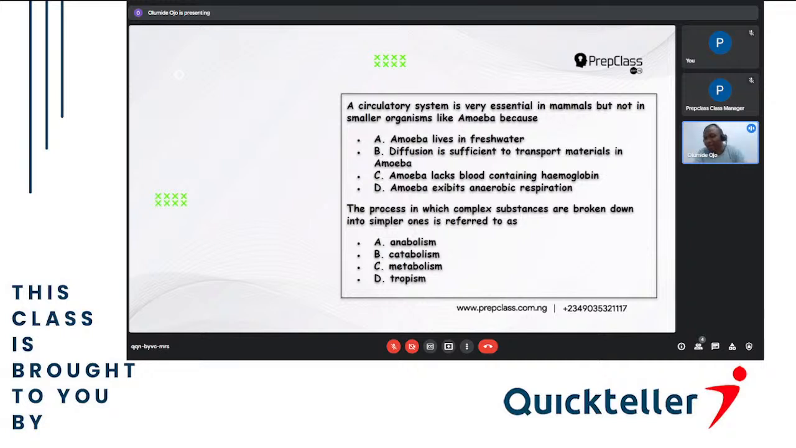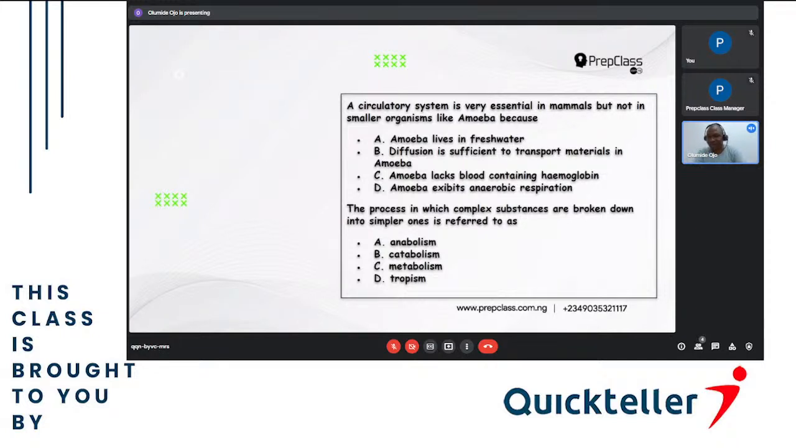A, amoeba lives in fresh water. B, diffusion is sufficient for transport of material in amoeba. C, amoeba lacks blood containing hemoglobin. D, amoeba exhibits anaerobic respiration. So the best choice here, it is not that amoeba lives in fresh water. It is not that amoeba lacks blood containing hemoglobin, and it is not that amoeba exhibits anaerobic respiration. It is because diffusion is sufficient to transport material in and out of amoeba.